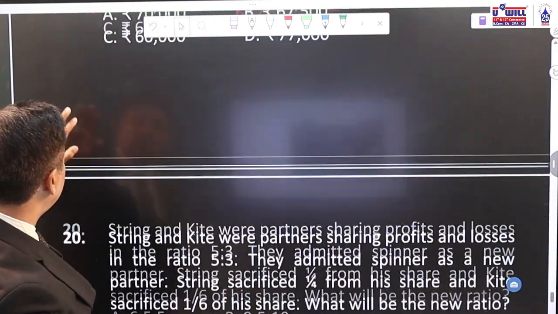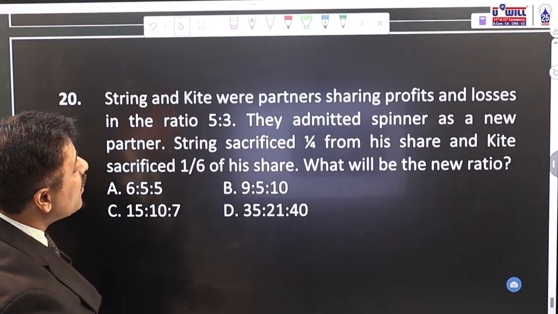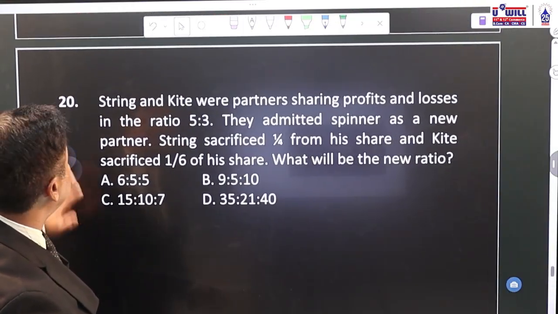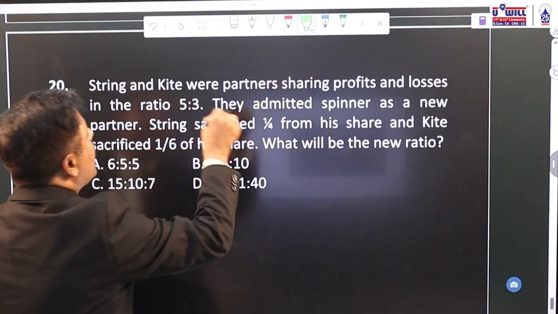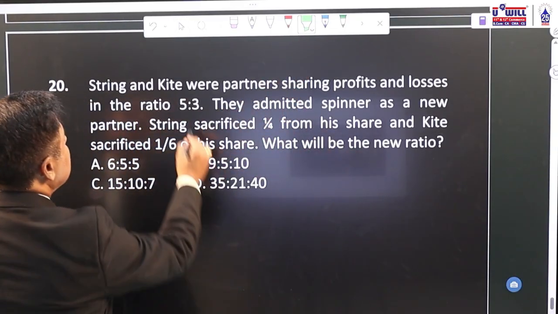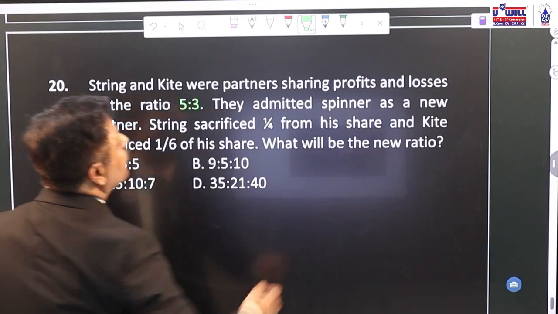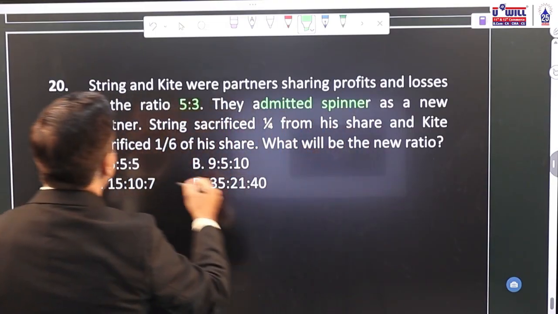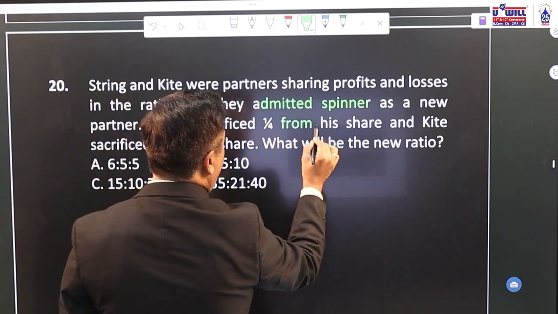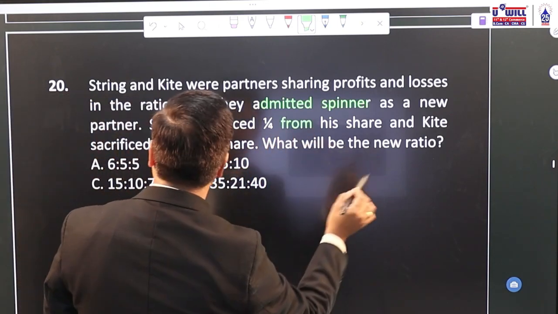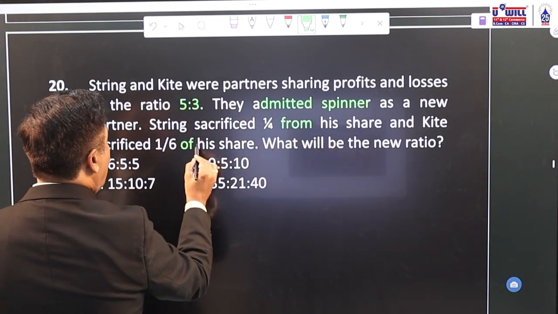And the last one for today. In fact, all the MCQs will be over with this. Last one, 20th. String and Kite were partners sharing profits and losses in the ratio of 5:3. They admitted Spinner as a new partner. String sacrificed 1/4 from his share and Kite sacrificed 1/6 of his share.